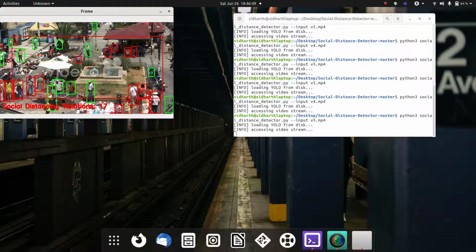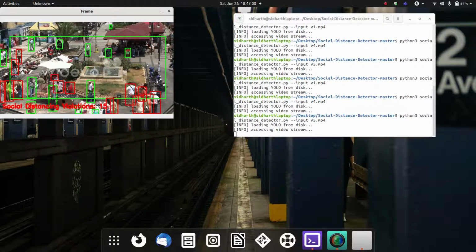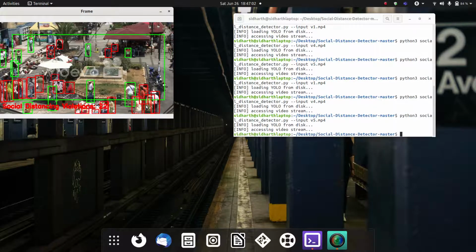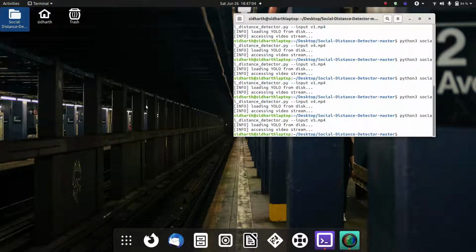You can see the practical implementation of the social distancing detector in various cases and see how effective it has been and how it can be used as a practical solution to making sure that people follow the social distancing norms that have been established by the WHO. We see immense potential in the use of computer vision and deep learning techniques in order to come up with practical and cheap solutions to problems such as these.